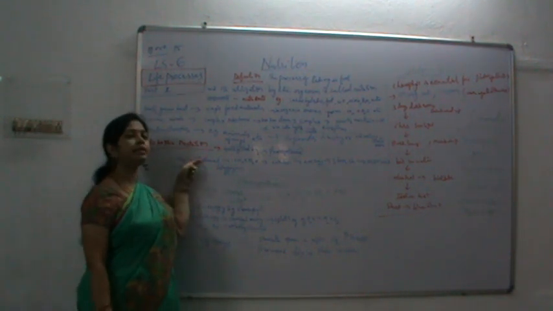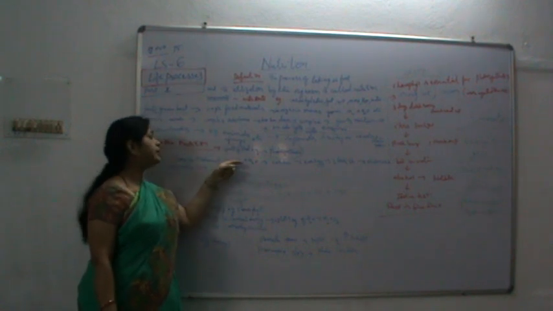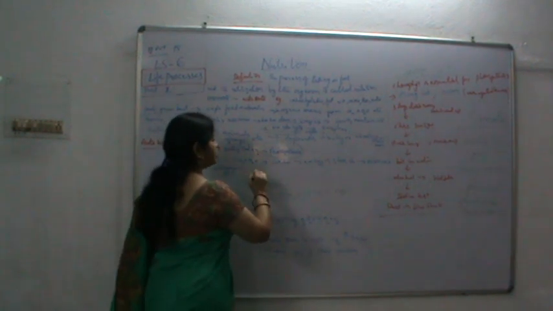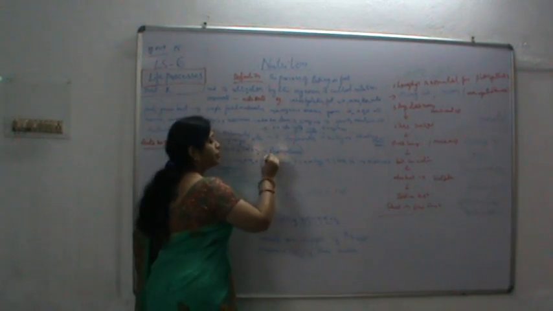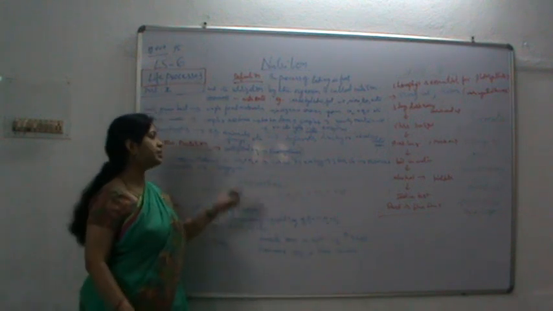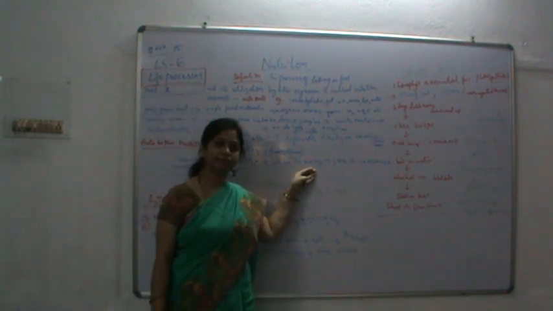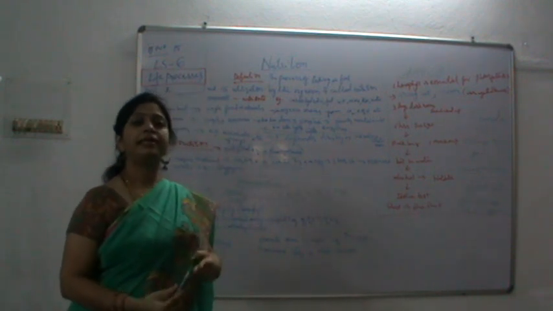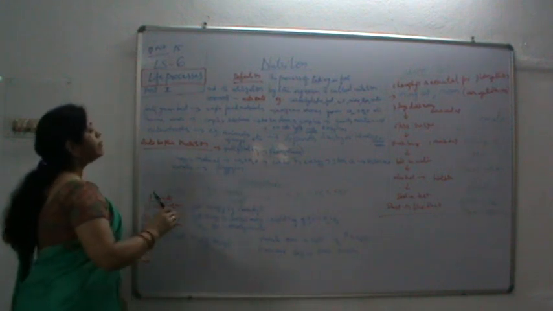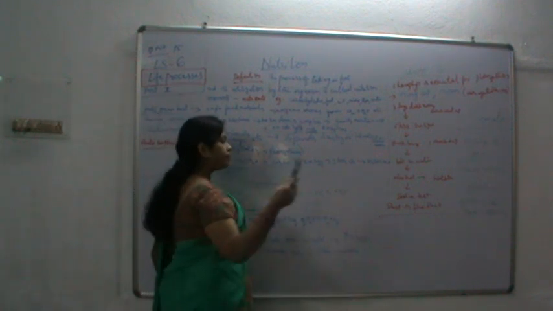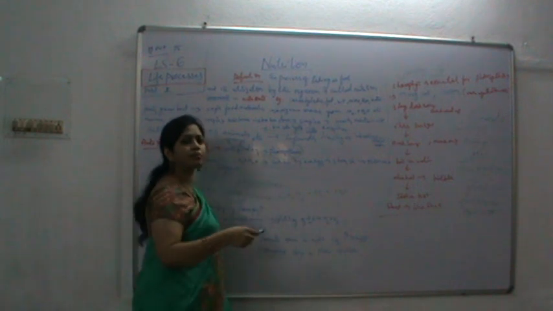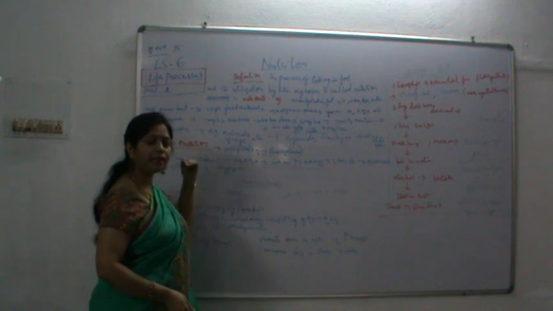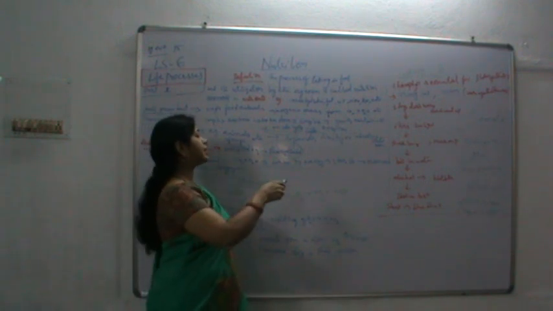Now, inorganic material, as I said earlier, carbon dioxide and water, is taken up by the plant cells and converted into a complex substance called carbohydrates. This component releases the energy. This energy is utilized by the plant for its growth and maintenance, and also for giving new cells and new products like fruits and flowers, whatever the plant requires for growth.